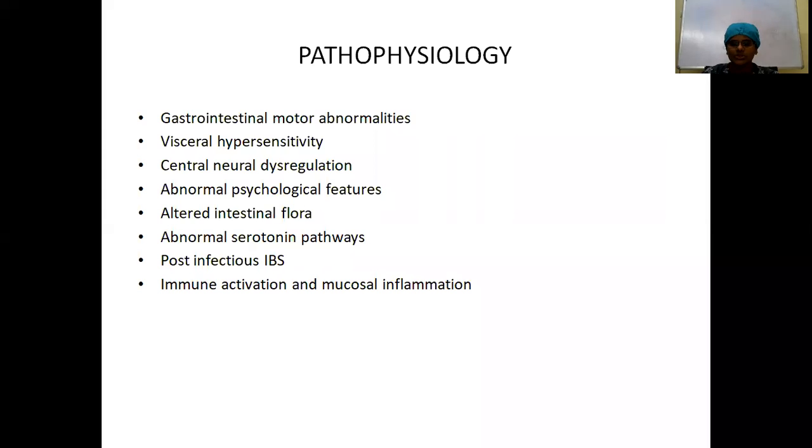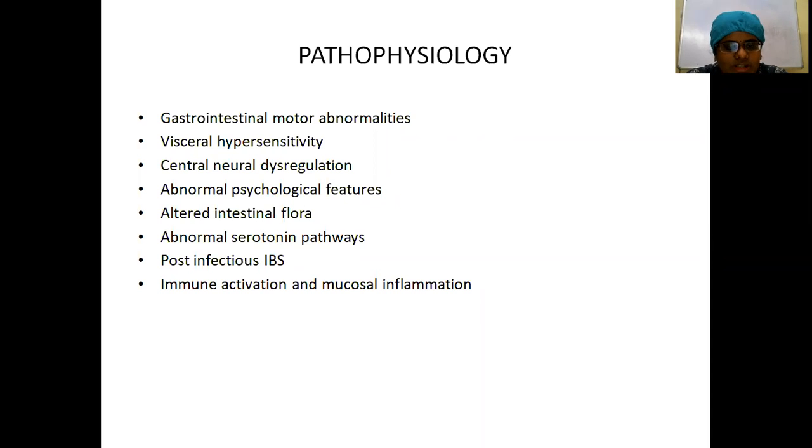The next proposed theory will be central neural dysregulation. Usually all our emotional stress and other functional components can play a role in the control of our GIT. An example is that once we take food and there is distal colonic distension, when an MRI was performed, increased activity was seen in the cingulate gyrus, which shows that increased perception of visceral pain will be there in these people.